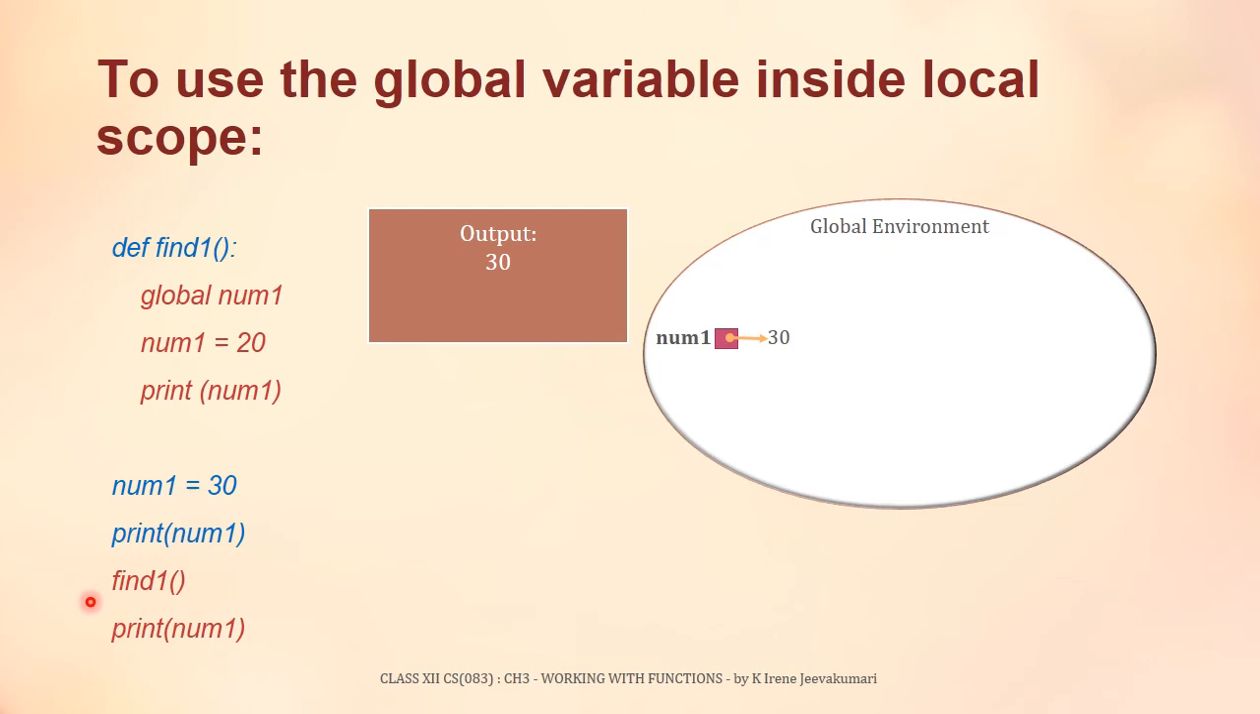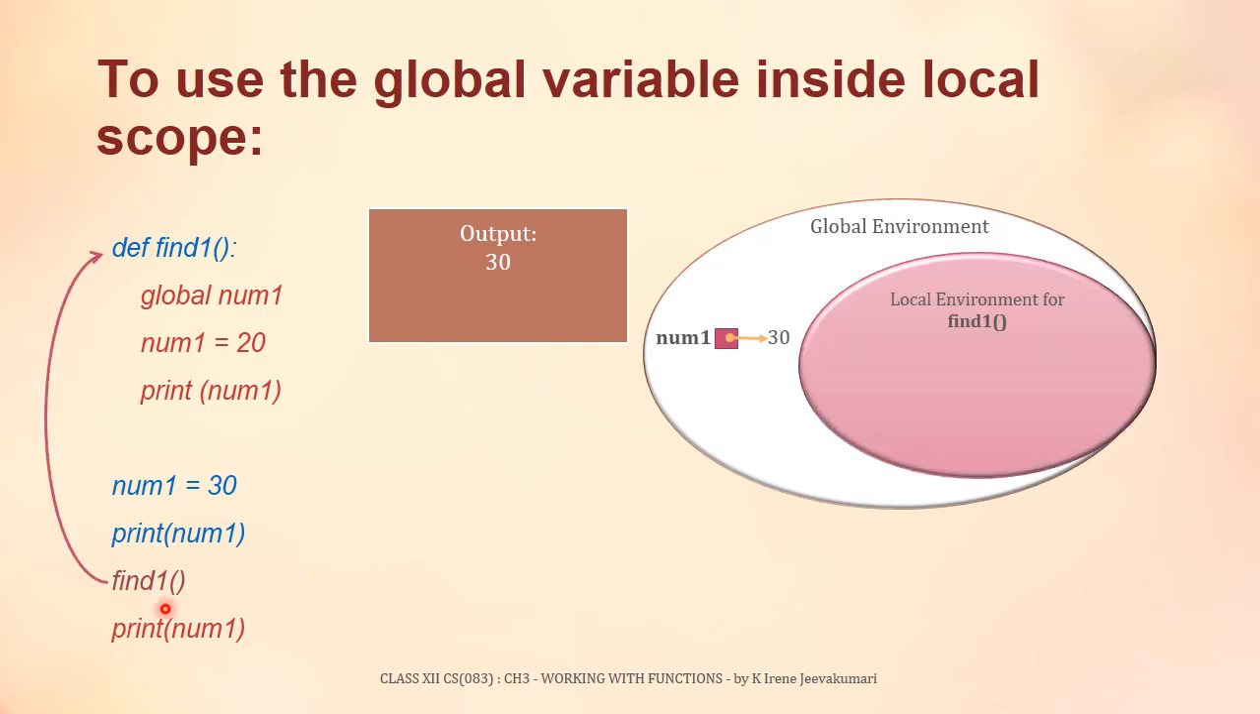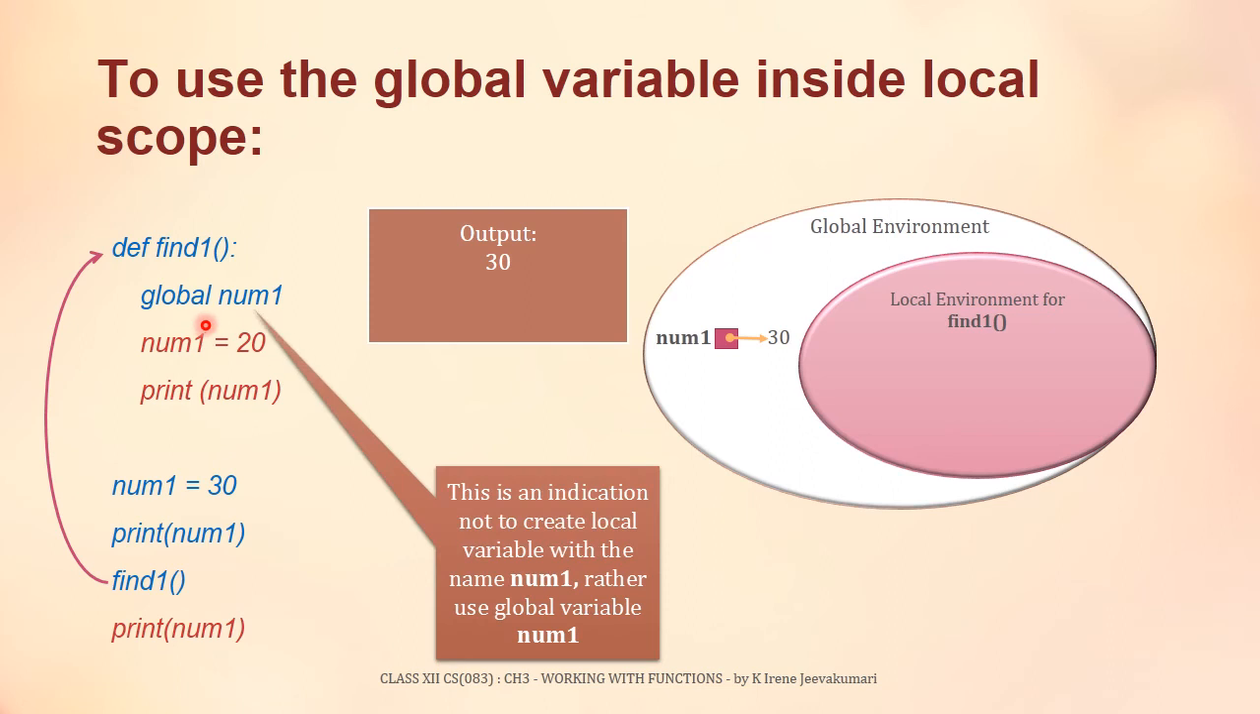The next statement to be executed is find1 function call. When a function call is encountered in a program, program's execution jumps from this statement to the function definition. So the local environment for find1 function is created here. Now this function's first statement will be executed, which is global num1. This global keyword indicates not to create a local variable with the name num1, rather use global variable num1.